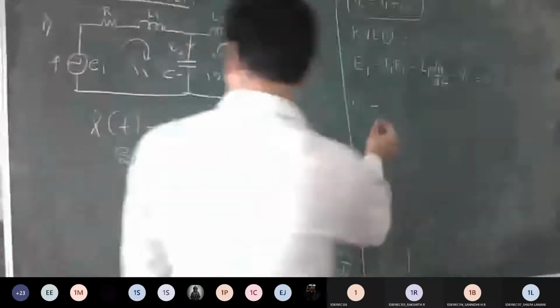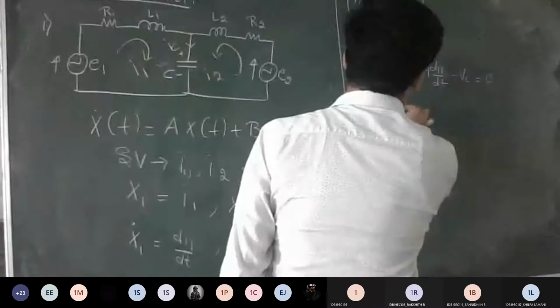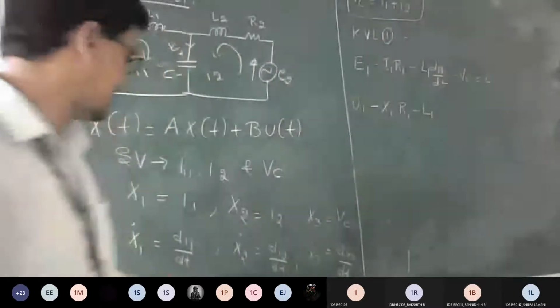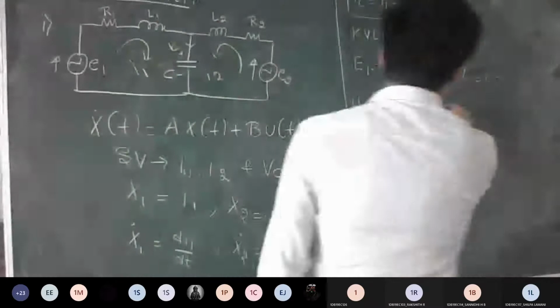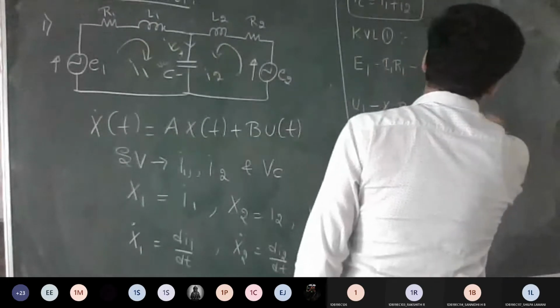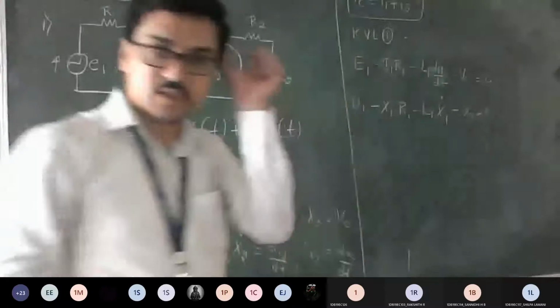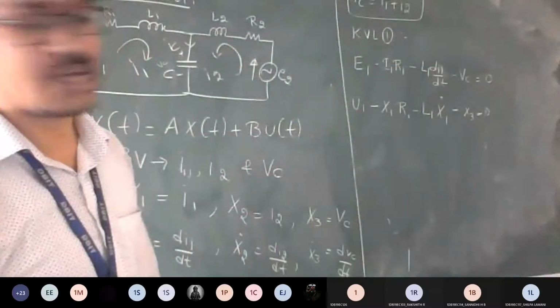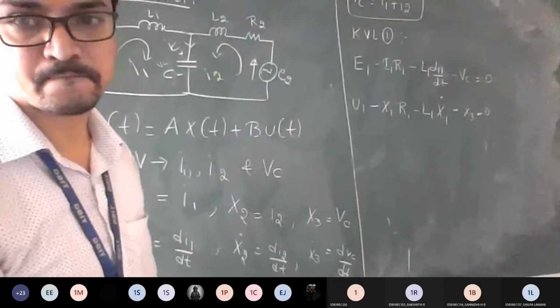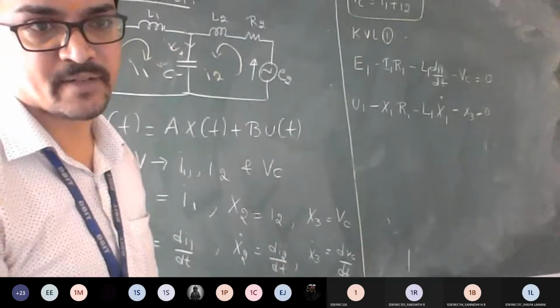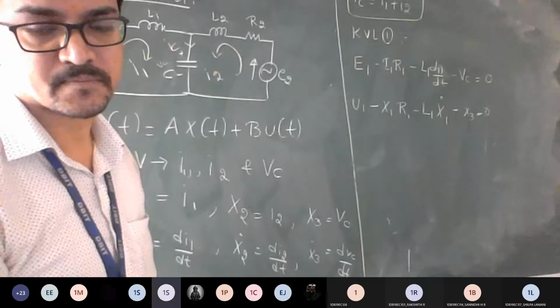So what is I1? I1 is x1, R1, L1. So what is dI1 by dt, guys? It is called x1 dot. Then what is VC? It is x3, equal to 0. So this is what we have after substitution. Am I clear till here? Is it okay, everyone? Yes, sir.